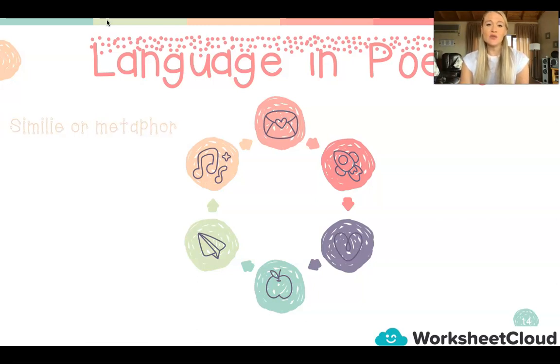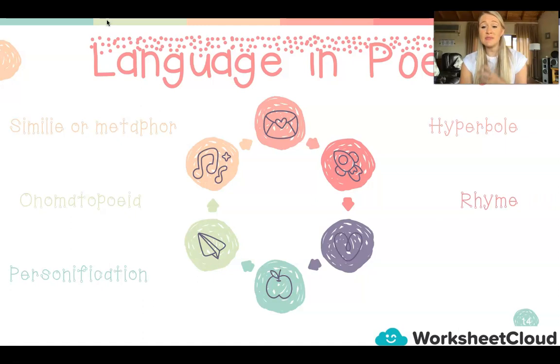So this is quite the popular language that we see in poetry. We see many similes and metaphors. We see lots of onomatopoeias. We see personification. We see hyperboles, we see if the poem rhymes and rhyming words, and then we see lots of alliteration.